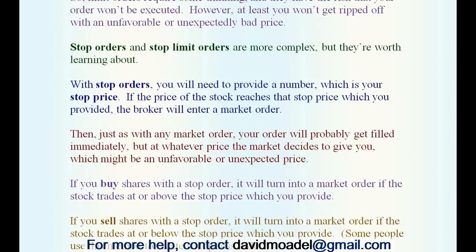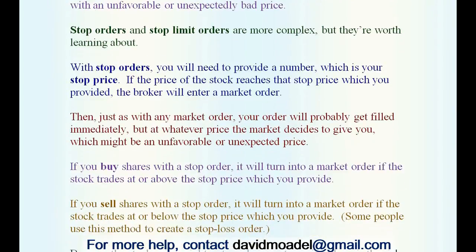Stop orders and stop limit orders are more complex, but they're worth learning about. With stop orders, you will need to provide a number, which is your stop price. If the price of the stock reaches that stop price, which you provided, the broker will enter a market order. Then, just as with any market order, your order will probably get filled immediately, but at whatever price the market decides to give you, which might be an unfavorable or unexpected price.